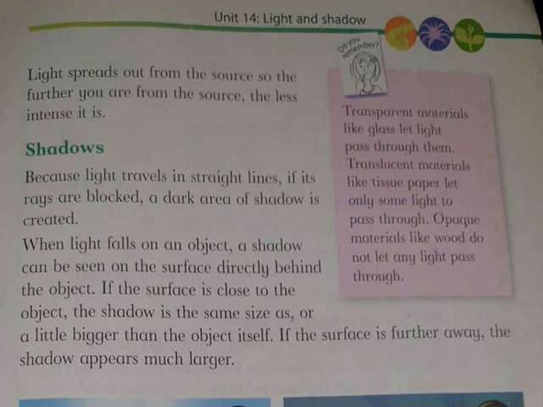And we studied about the intensity of light also. Whenever we are near the source of light, for example, if there is a bulb and we are standing near the bulb, the intensity of light will be more. It means the light will be strong. When you go away from that bulb, the light will become less. Understand? Slowly the light will become less intense.